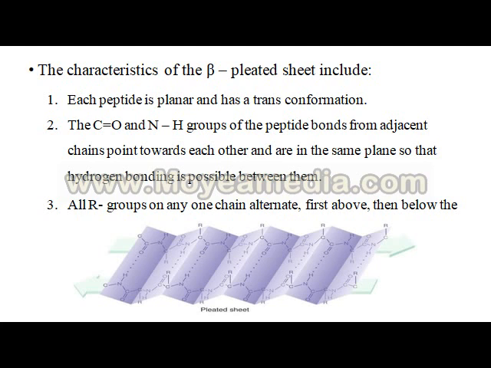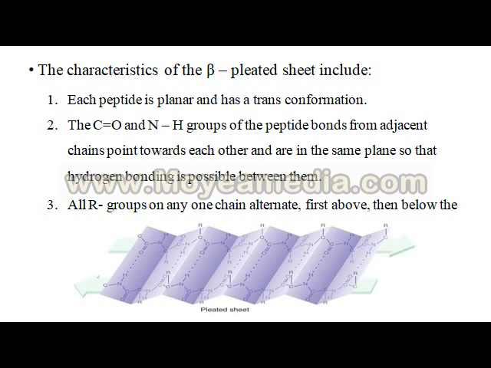So as you see in the figure, the CONH groups remain such that the NH of one chain binds with the CO of another chain. As you see in the figure, hydrogen bonds take place between C=O and NH, C=O and NH, C=O and NH. That is how hydrogen bonding takes place, and the two chains remain together and form the pleat-like structure.